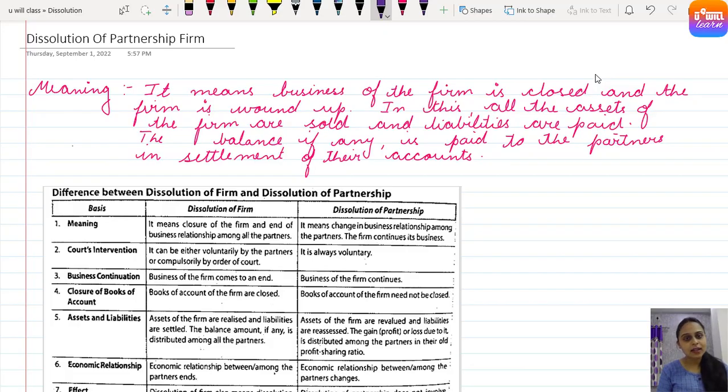Let's read the meaning on screen. It means business of the firm is closed and the firm is wound up. So no more continuation of the business. In this, all the assets of the firm are sold and liabilities are paid. So assets of the business are sold to pay the liabilities. And the balance, if any, is paid to the partners in settlement of their capital accounts. Clear everyone? Understood? So let's study the difference between dissolution of partnership firm and just dissolution of partnership.